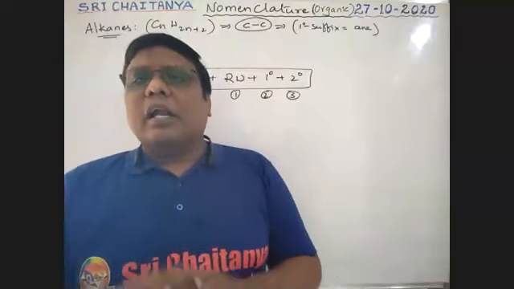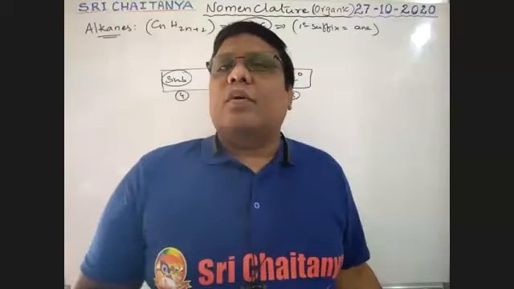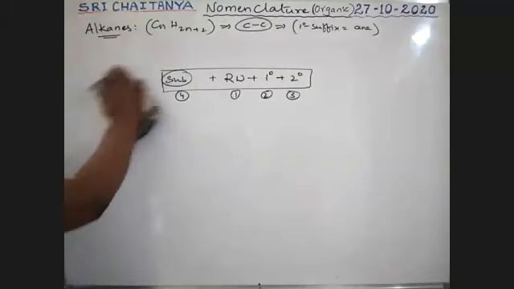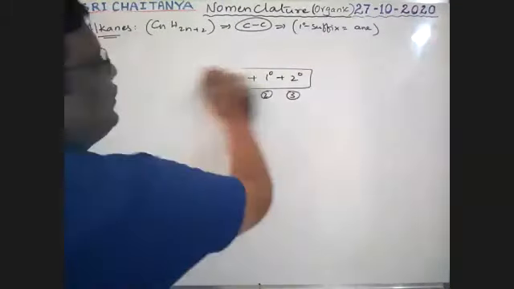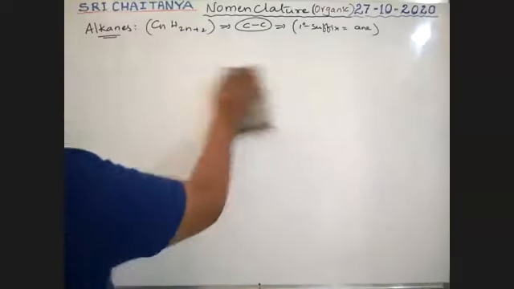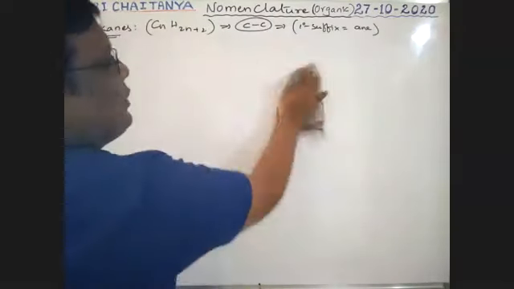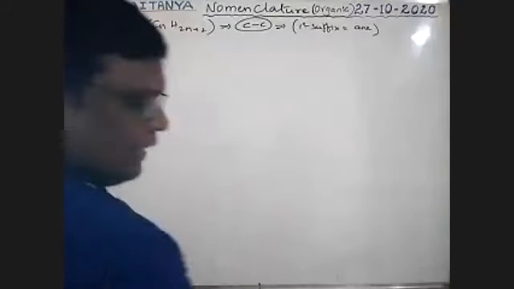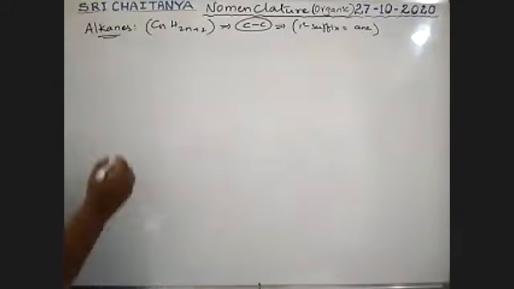I'm starting with alkanes. Now alkanes, boys. What are alkanes? They contain carbon only with hydrogen, with the general formula CnH2n+2. Naming of alkanes. Let us take one by one.